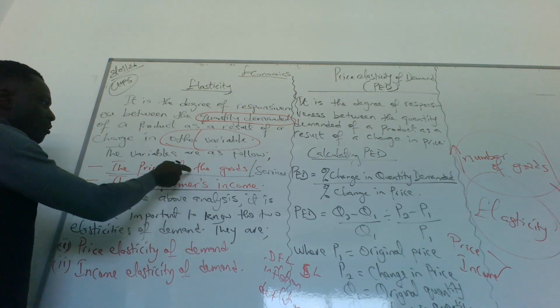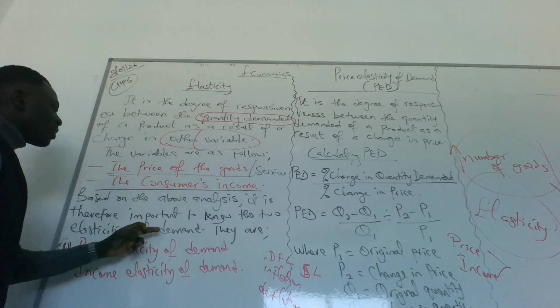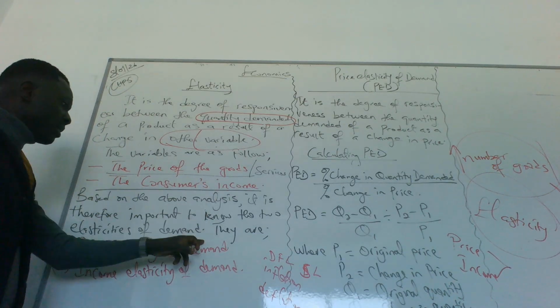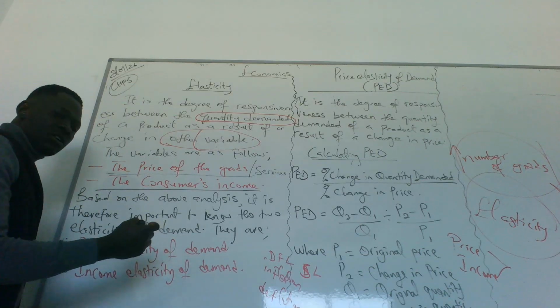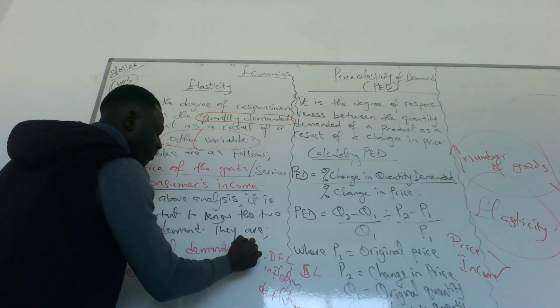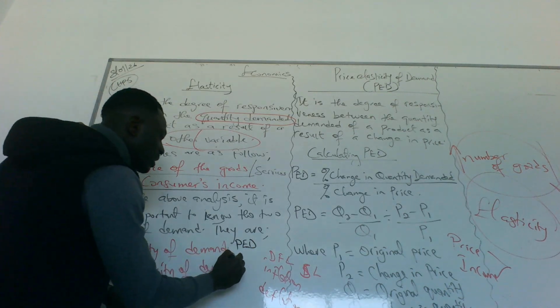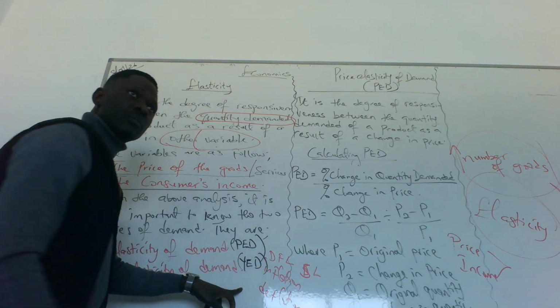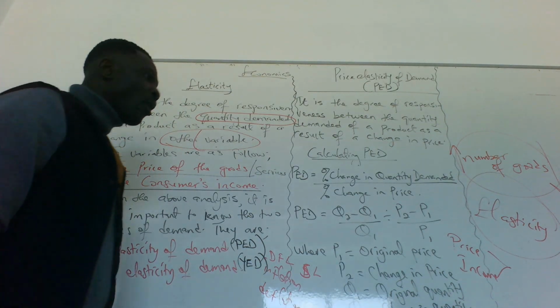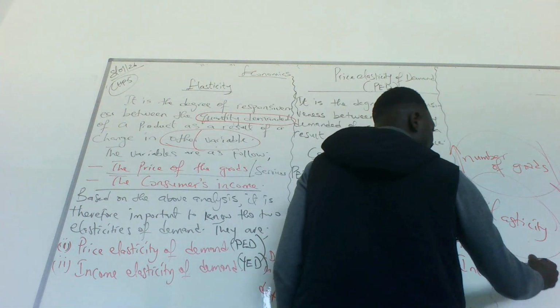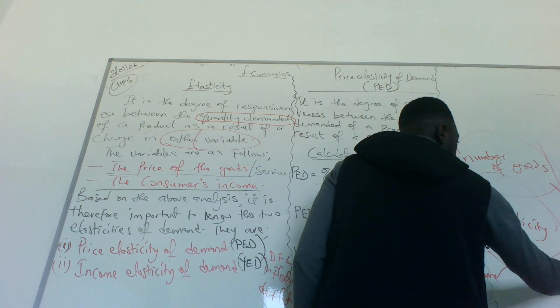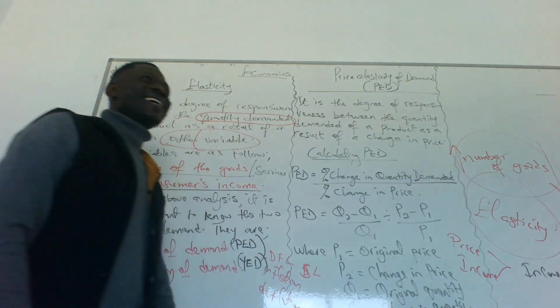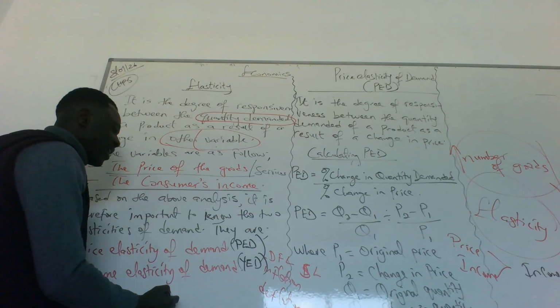So based on the above analysis, it is therefore important to know the two elasticities of demand. They are the price elasticity of demand, which is PED, and the income elasticity of demand, which is YED. Why Y, not I? Income stands for Y. In economics, income is what? Y, not I. I is investment.